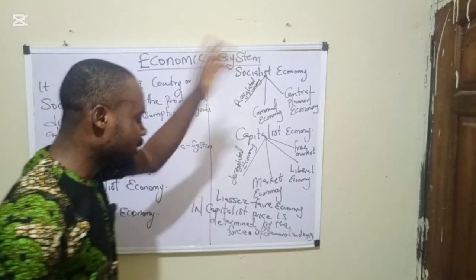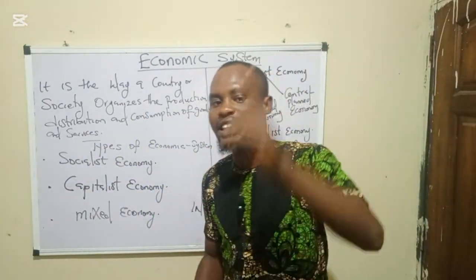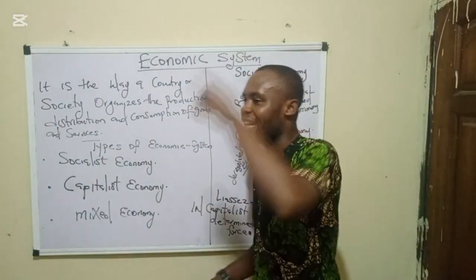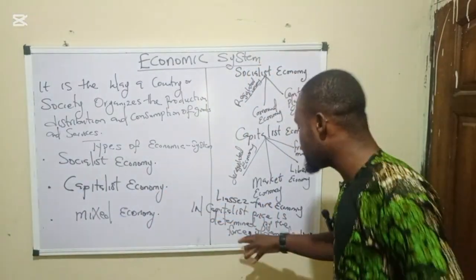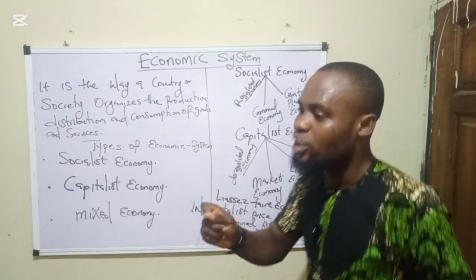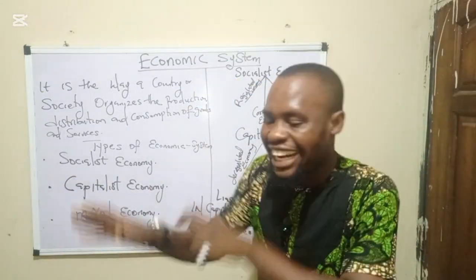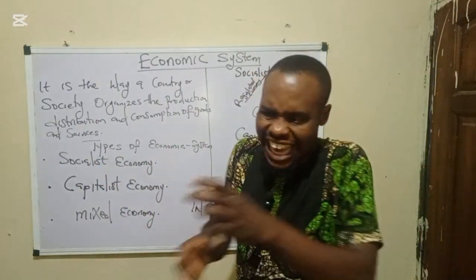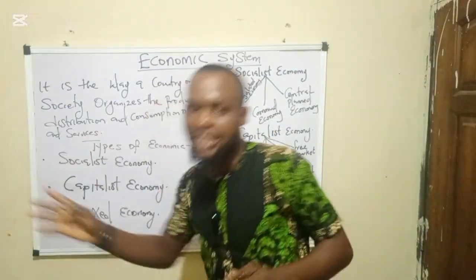So when you're asked in an exam what determines price in a capitalist economy, the answer is the forces of demand and supply. Now, what if you do not see forces of demand and supply? Another name for it is market force, or the interaction of demand and supply, or the intersection of demand and supply, or price mechanism.